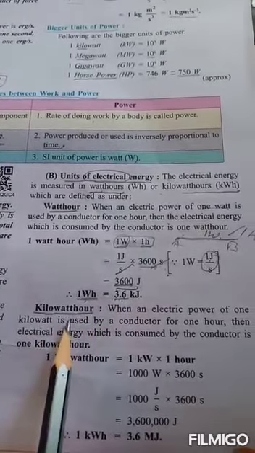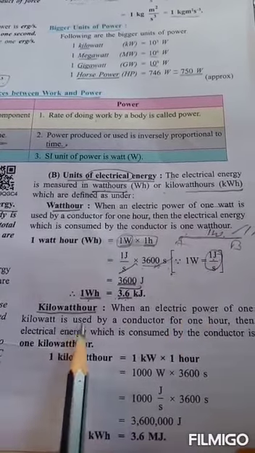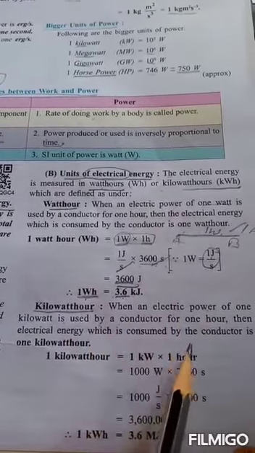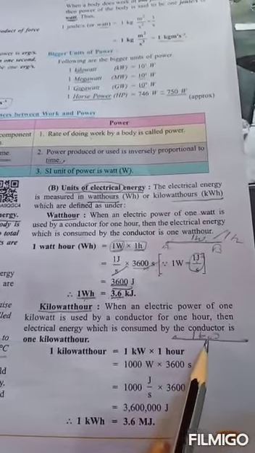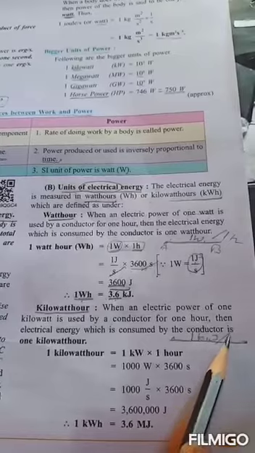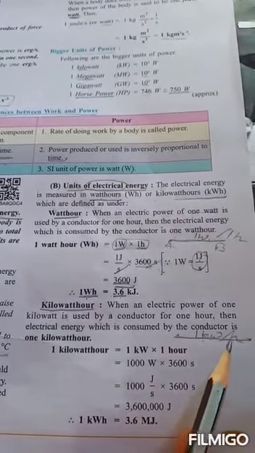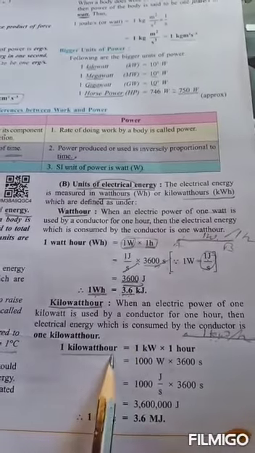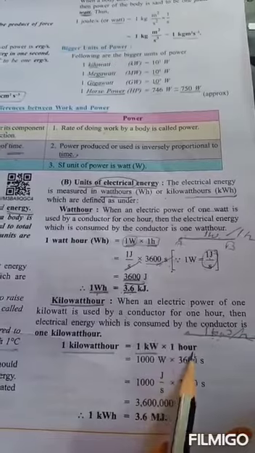Then kilowatt hour. What is kilowatt hour? When an electric power of 1 kilowatt is used by the conductor for 1 hour, that is called kilowatt hour. Then kilowatt hour is equal to 1 kilowatt into 1 hour.